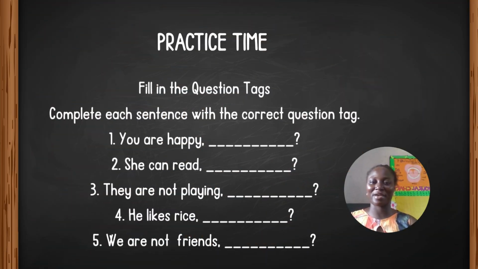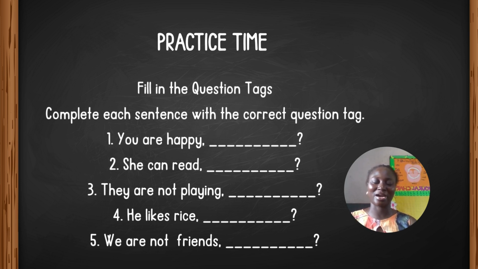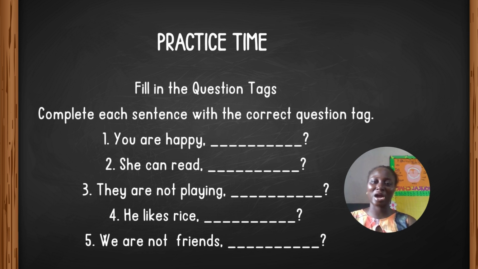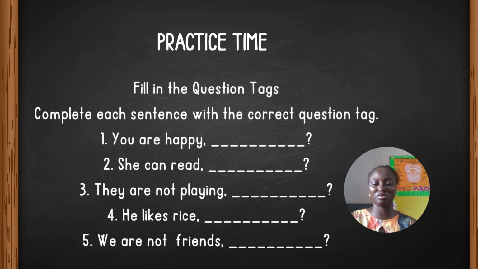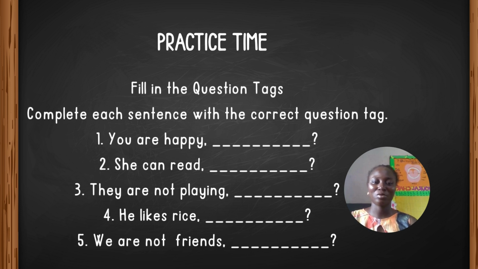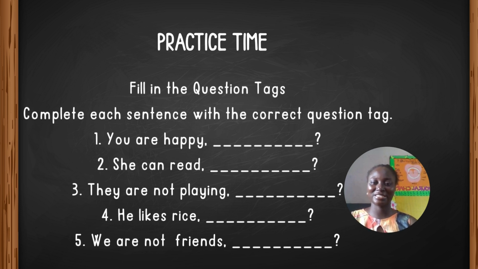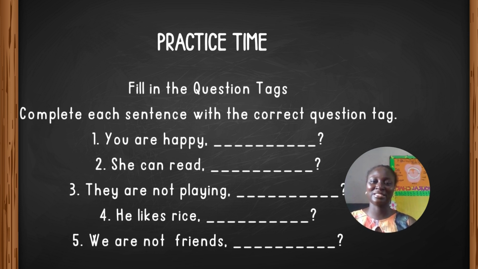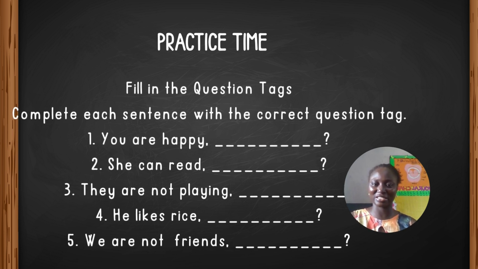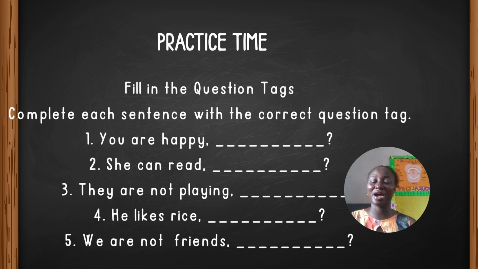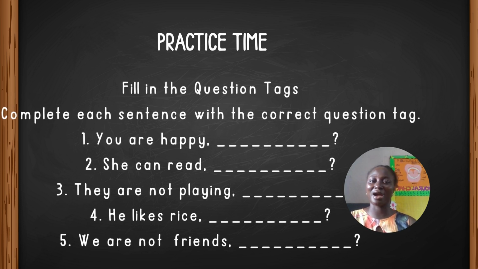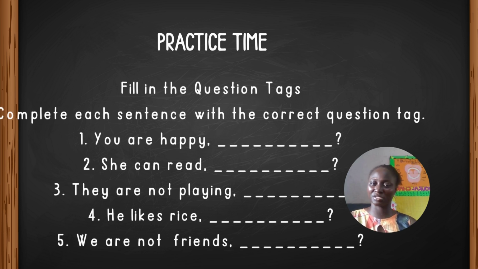So it's practice time, everyone. Fill in the question tag. Complete each sentence with the correct question tag. I'll do numbers 1 to 3, then you do 4 and 5. Number 1, you are happy. What kind of statement is this? This is a positive statement. Then the question tag that goes along with it is a negative question tag. You are happy, aren't you?